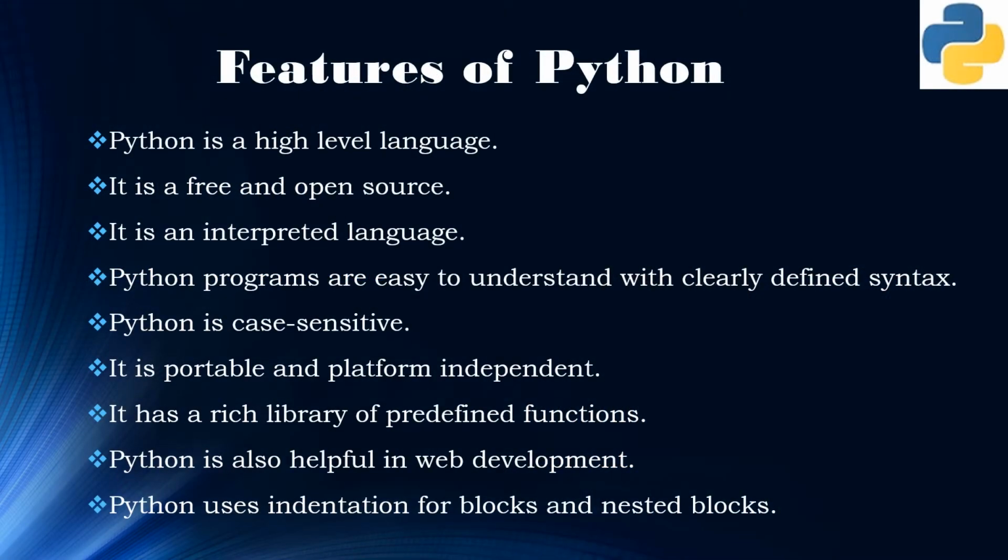Let us now understand some of the features of the Python programming language. It is a high-level language, which means it is close to English. The language is free as well as open source. The source code is available along with the free download. Python is also an interpreted language. That means in the way of conversion, when I'm converting a Python source code program to an object code, it is converted line by line, and wherever I encounter an error, the program pauses and I need to correct that error. Python programs are easy to understand and they have a well-defined syntax.